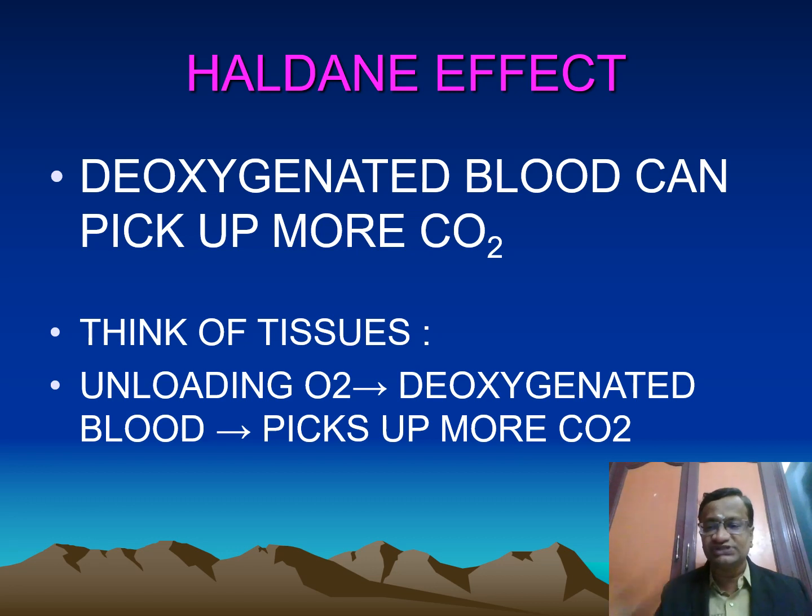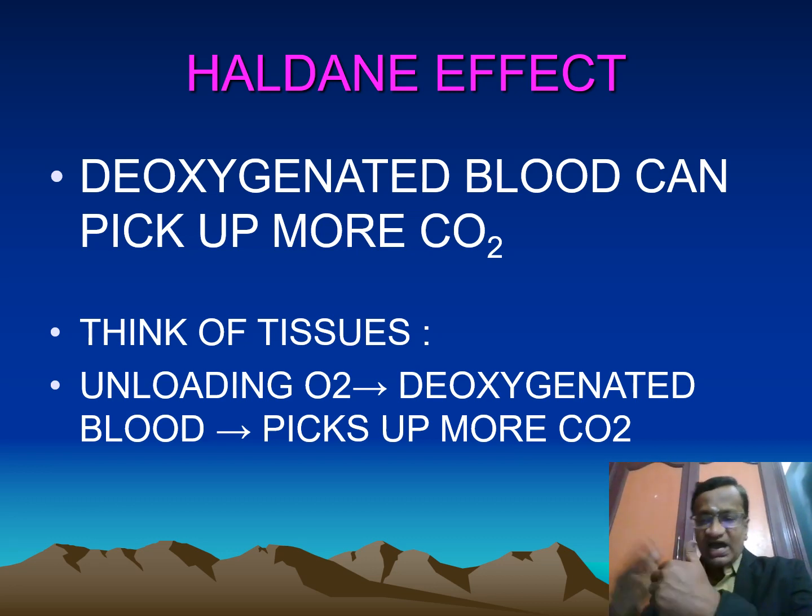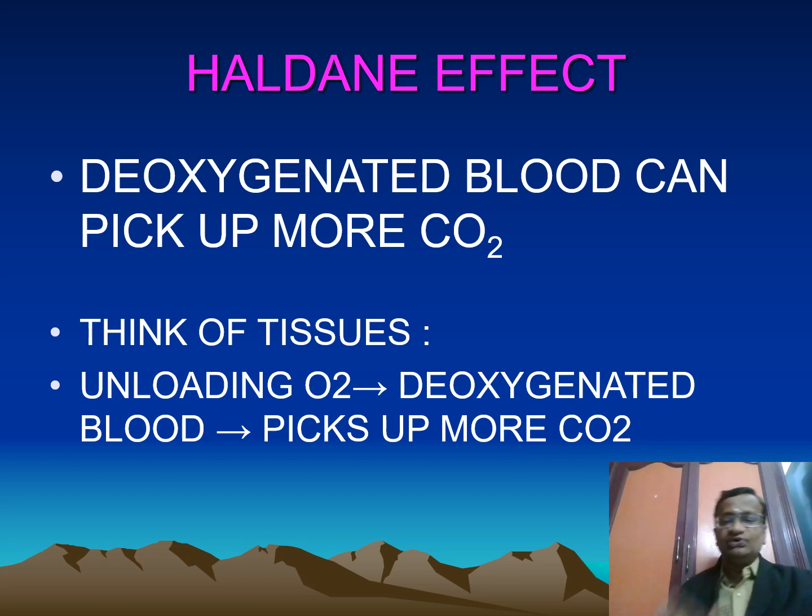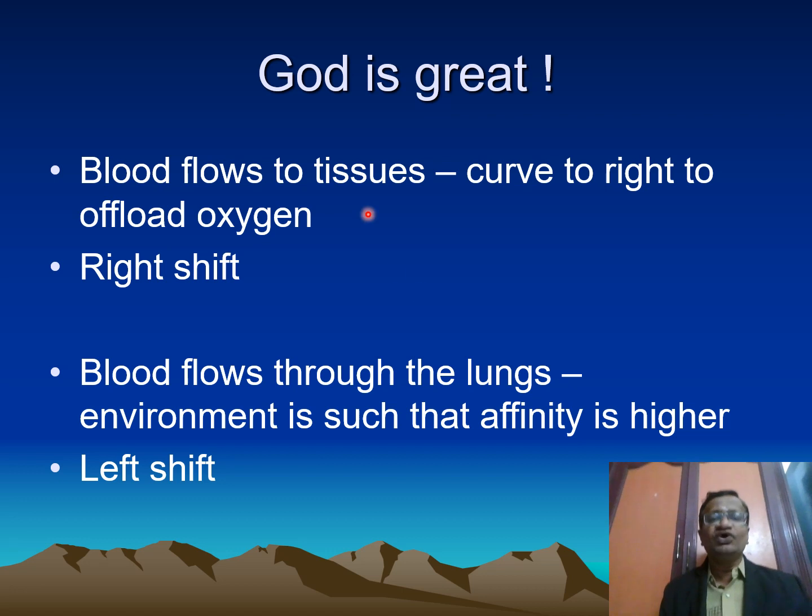Think of tissues. This is God's graciousness. In the tissues, acidosis, unloading oxygen, deoxygenated blood picks up more CO2 and comes back to the lungs. So the Bohr effect and Haldane effect, in very simple terms, are like this. Blood flows to the tissues, curve to the right, offload, rightward shift. Blood flows through the lungs, environment affinity is higher, leftward shift. From the lungs, the blood takes up oxygen because affinity is more.